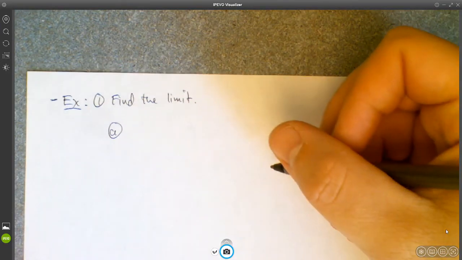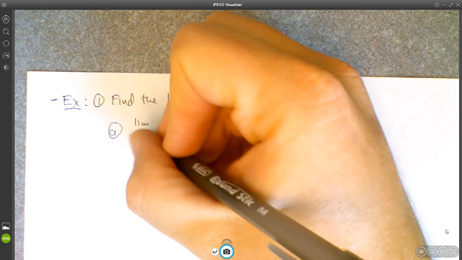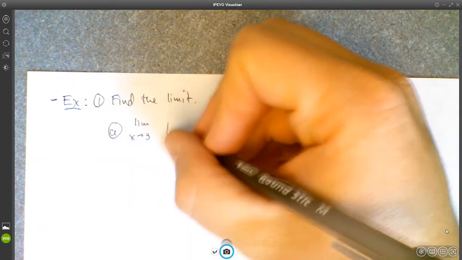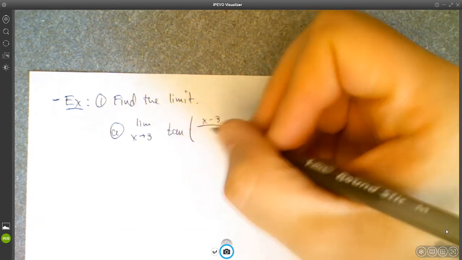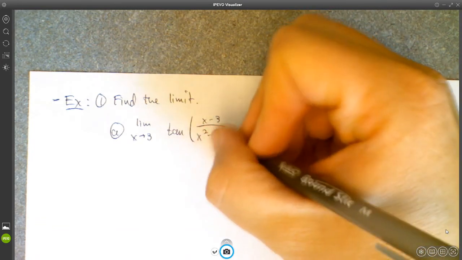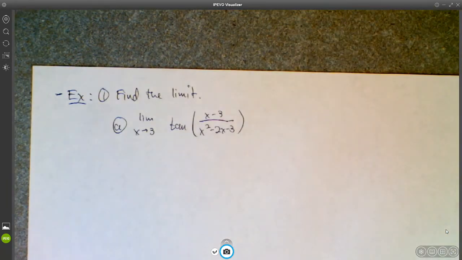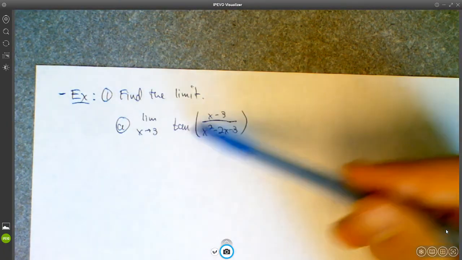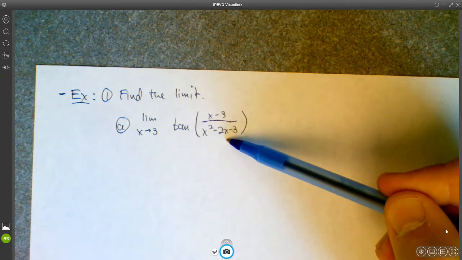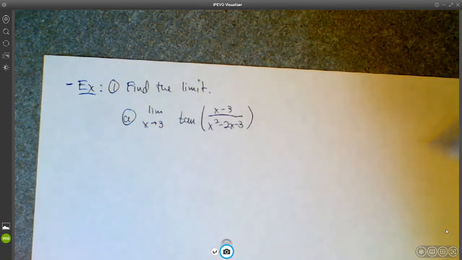So let's find the limit. Part A, let's do limit as x approaches 3 of tangent of x minus 3 over x squared minus 2x minus 3. Now, if you try direct substitution here, you're going to get tangent of 0 over 0. 9 minus 6 minus 3, yeah, 0.